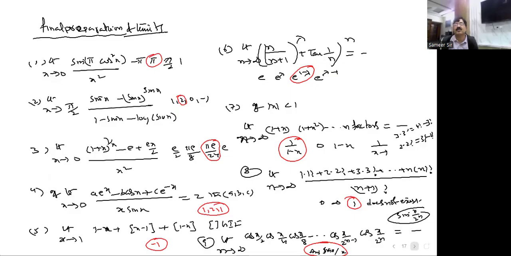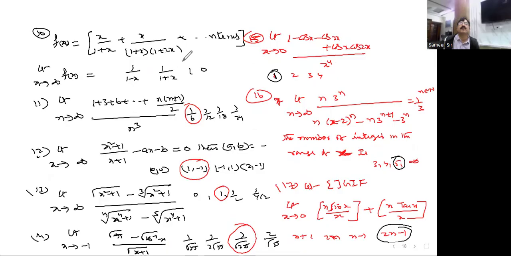I'll turn the page. See here, next one. Here also, write the nth term. Second term means 1 plus 2x. Nth term means 1 minus (n minus 1) into x divided by 1 minus... here x is there. Nth term is nx. The next one is 1 more than that, (n plus 1) into x. And simplify, you will get the result. Here if you apply sigma, you will get the answer here.